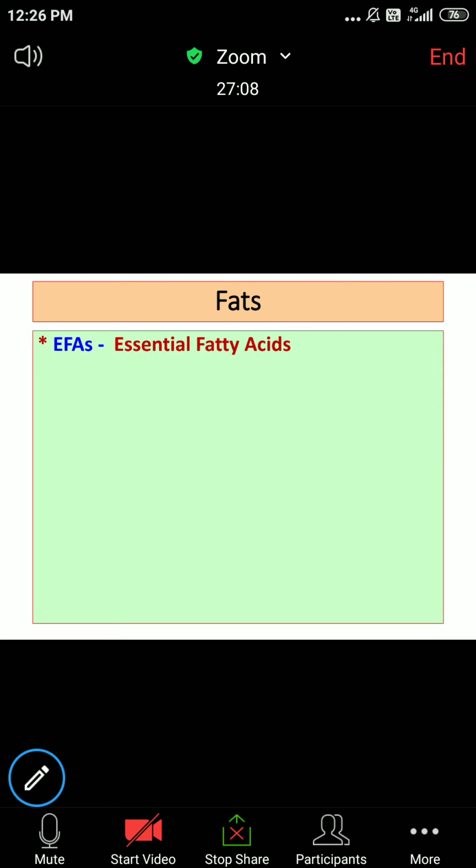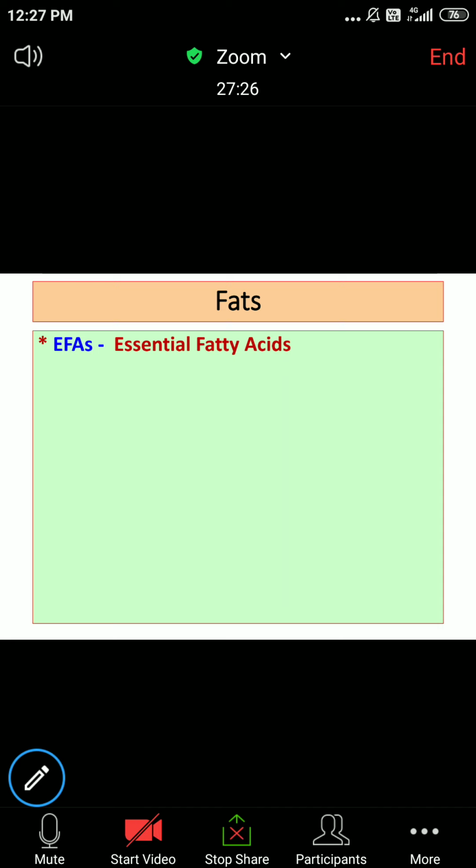Okay, is it clear with saturated fatty acids, unsaturated fatty acids, how we divided it into MUFA and PUFA as far as unsaturated fatty acids is concerned? Okay, now there is one more concept that is related with fatty acids, essential fatty acids.